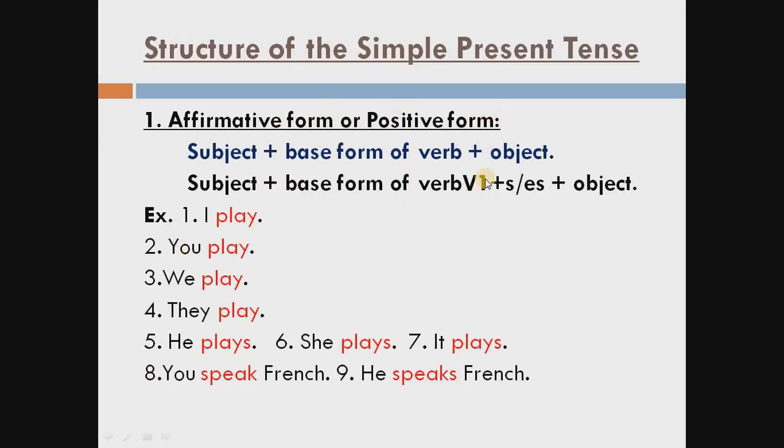You have to learn this. Again I am telling you students, when the subject is singular, we always use s or es in the main verb, then object. But when the subject is plural, we use only first form of the verb, then object. This is the positive sentence for the simple present tense.